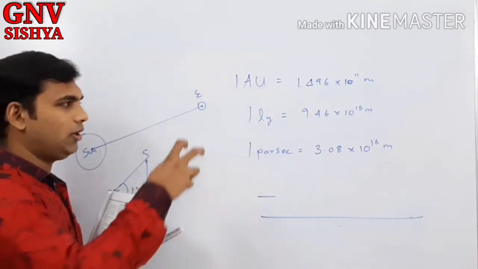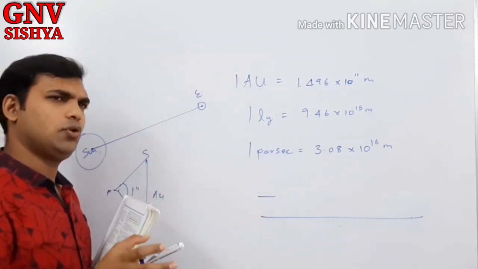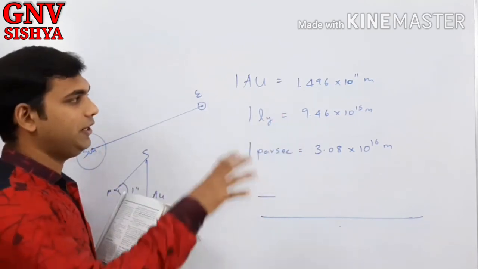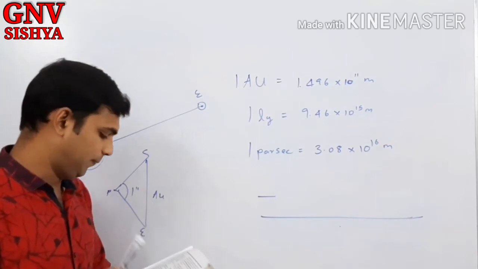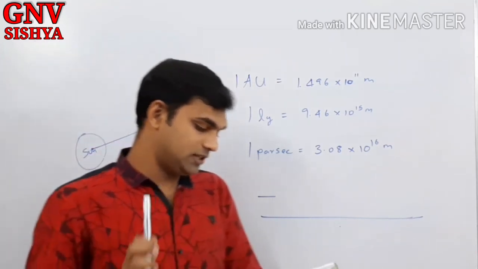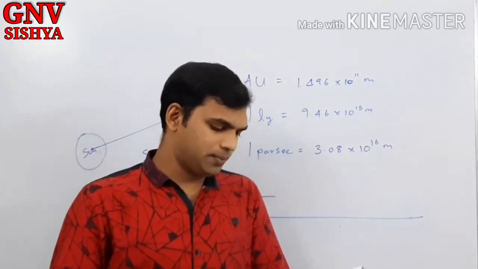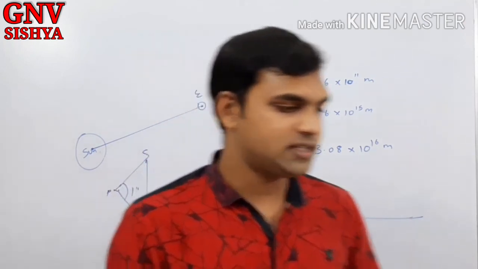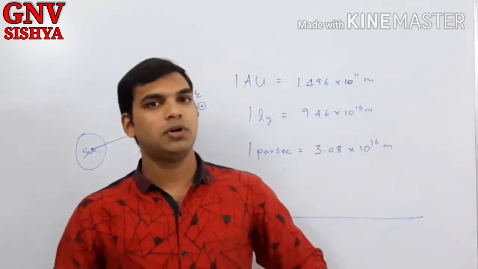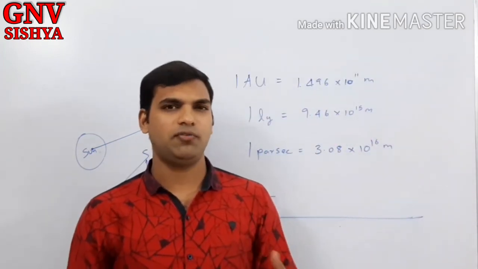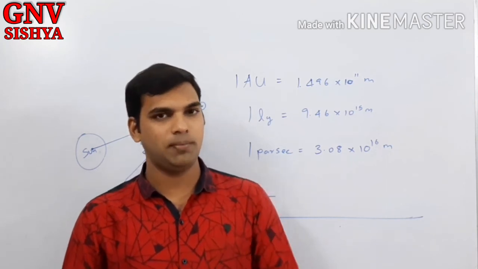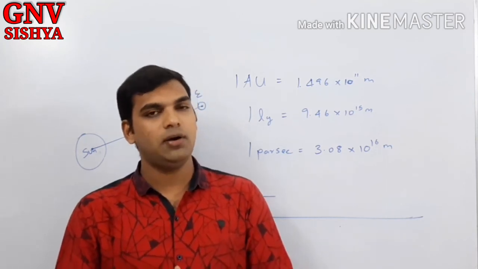And don't try to memorize these things. In CBSE mostly these values will be given, but just for curiosity you understand the magnitude of these things. So that's all about the range of lengths given in your textbook. Then you have measurement of mass, range of mass, and measurement of time. All these are very general topics and nothing much to teach about that. So measurement of mass and time is given in general terms. Time is calculated using atomic clocks. You can go through that in your textbooks.